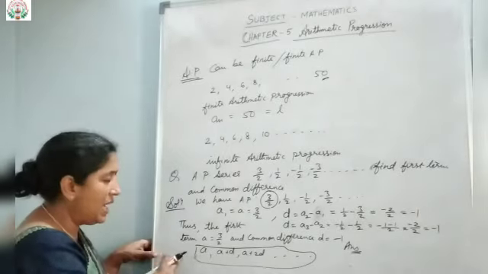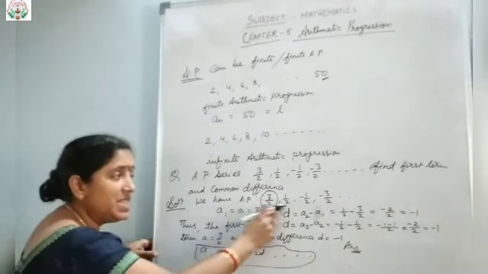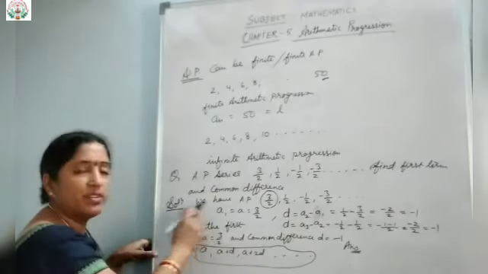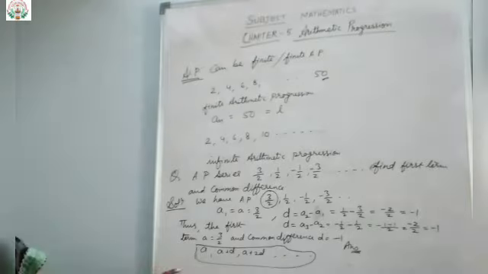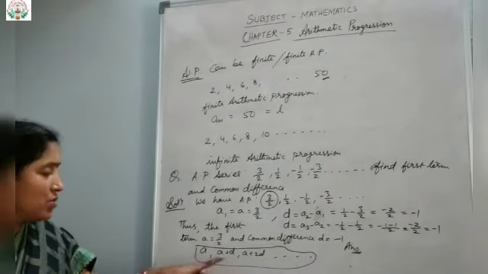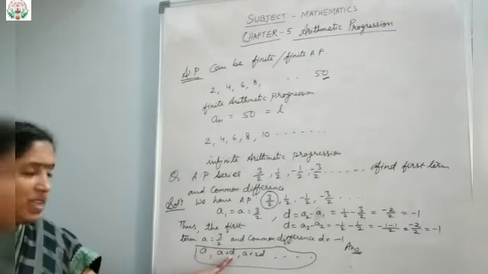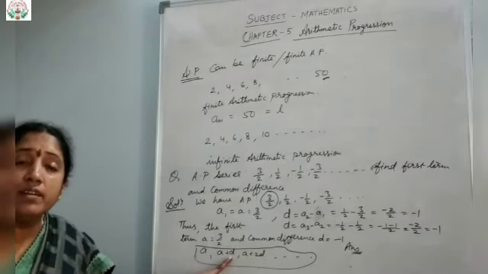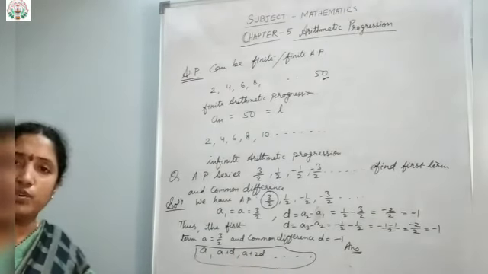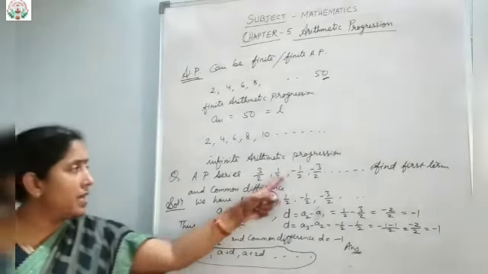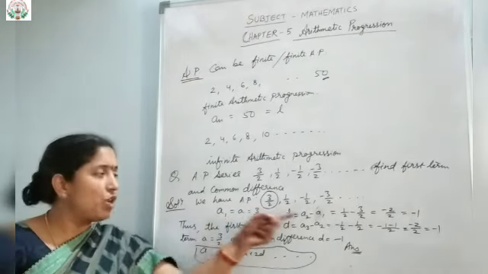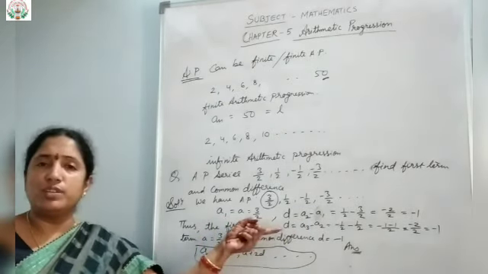Okay, clear? And if the series is given and you are supposed to find the first term and the common difference, then this method you will solve. Clear? This method was for the previous question. You have done it already. Right? So if the first term A and common difference are given and you are supposed to find the arithmetic progression series, then you will follow this formula. And if the arithmetic progression is given and you are supposed to find the first term and the common difference, then this way you will proceed. Clear to you all?